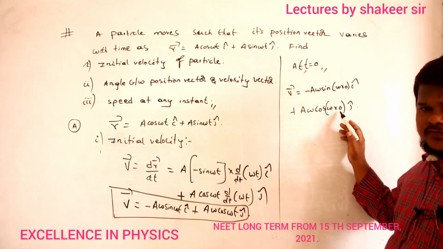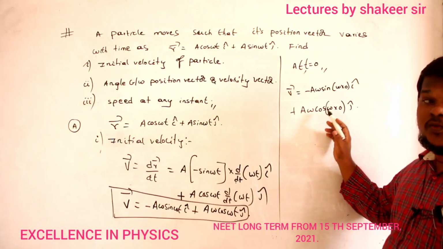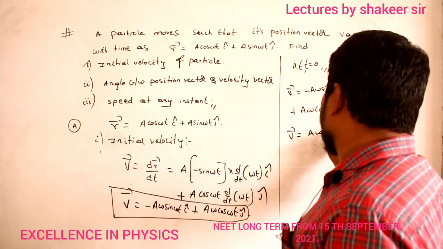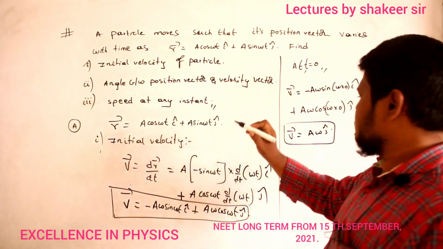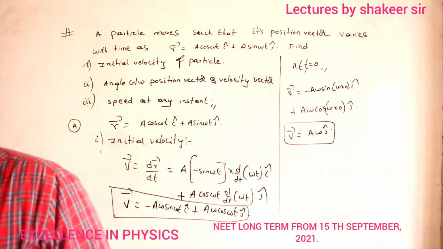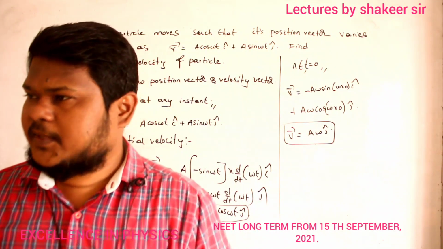Omega into 0 is 0. Cos 0 is 1. So therefore what is the velocity vector I will get? I will get a omega into j cap. So this is the velocity vector when time is equal to 0, and that is called initial velocity. Understood, how we are doing?